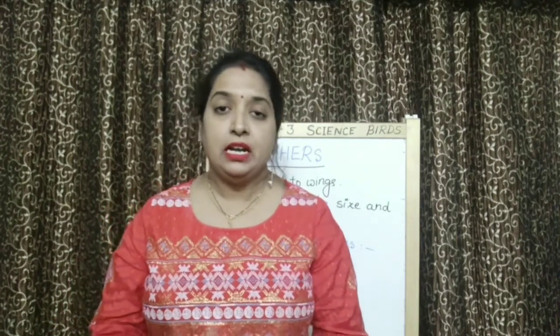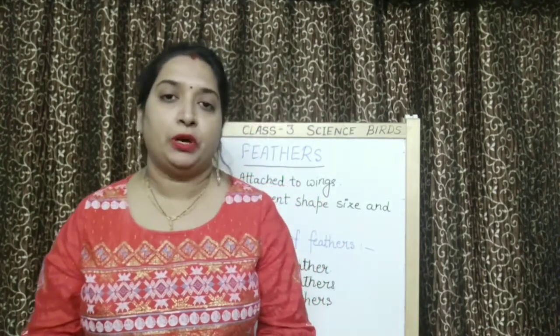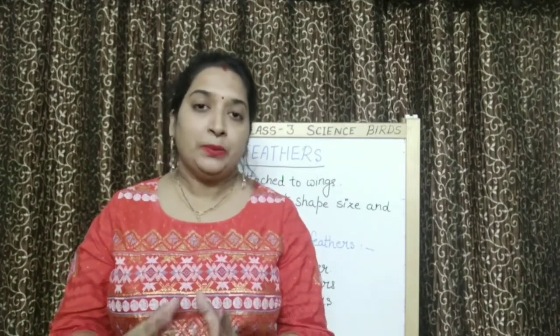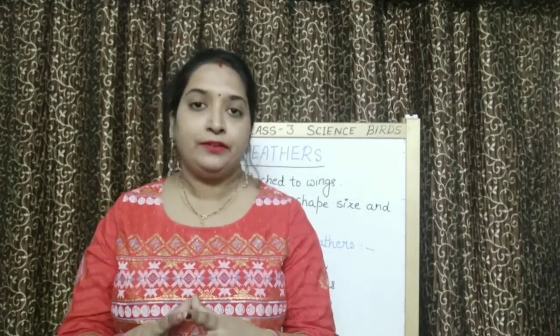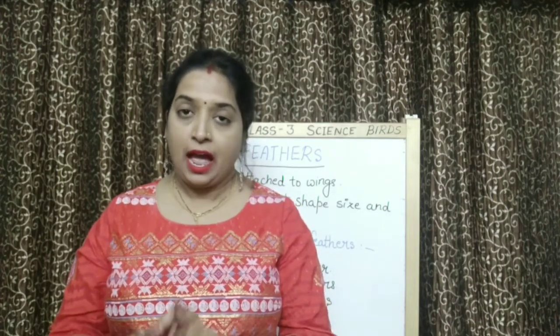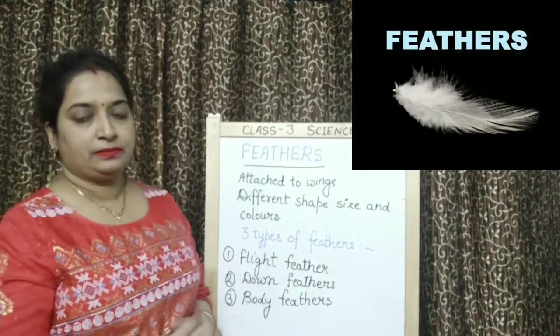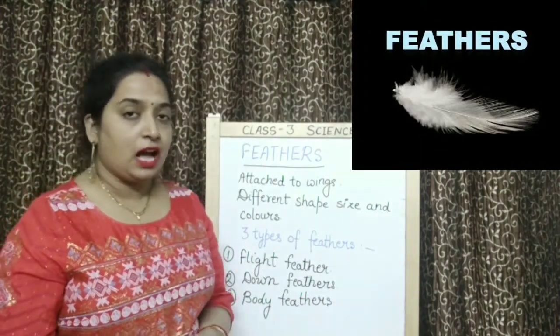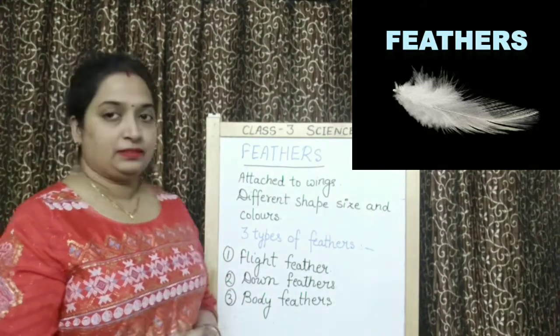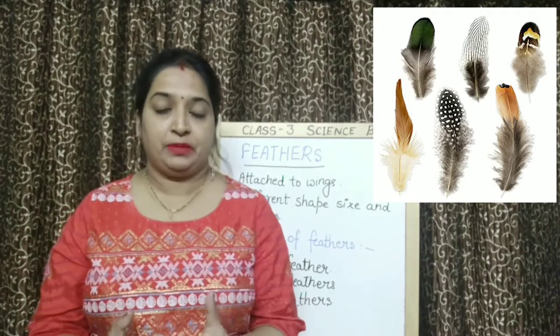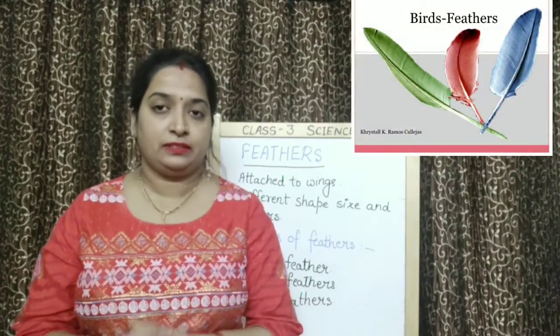Now children, let's come to our next topic for today. You know that all the birds fly with the help of their wings. And to these wings, feathers are attached. Our next topic is feathers. Feathers are attached to wings. Feathers, they are of different shapes, sizes and colors.